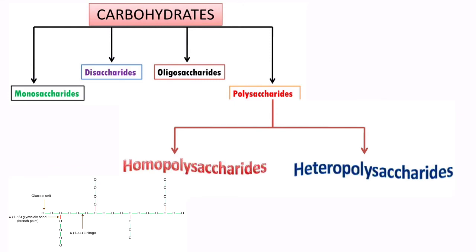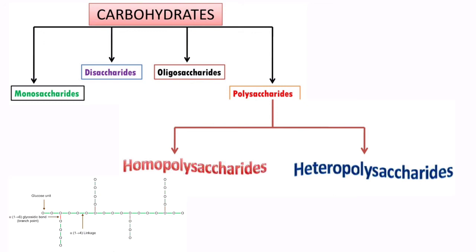Homopolysaccharides are polysaccharides which have sugar units of the same type. For example, glycogen is a polymer of glucose. That means when you see the structure of glycogen, it has only glucose units. It will not contain any other type of sugar unit.